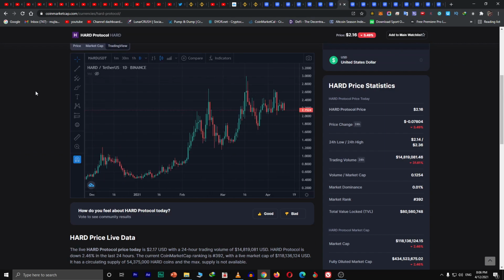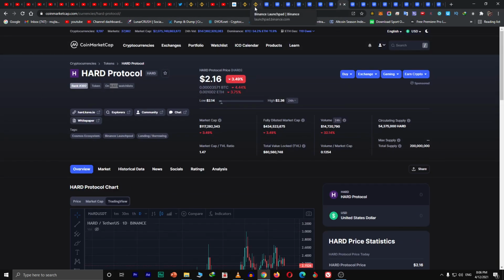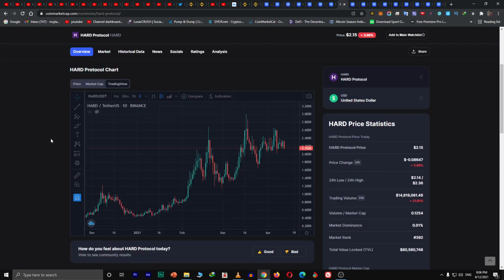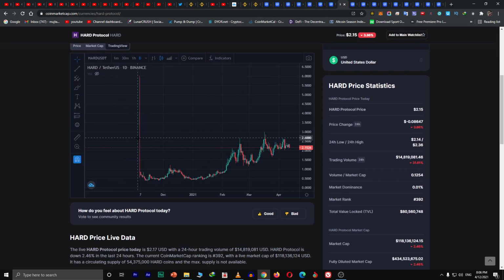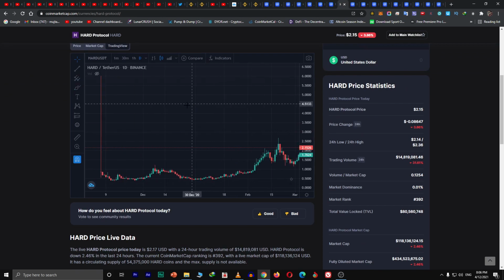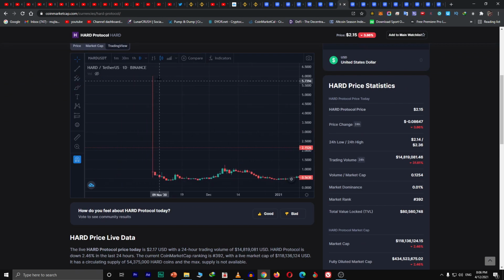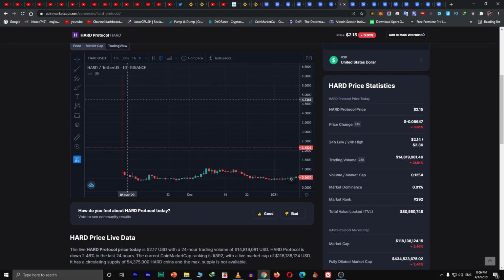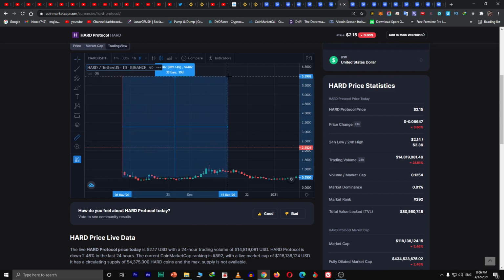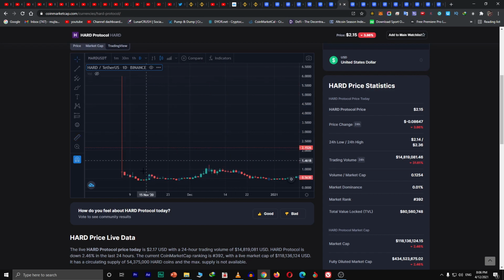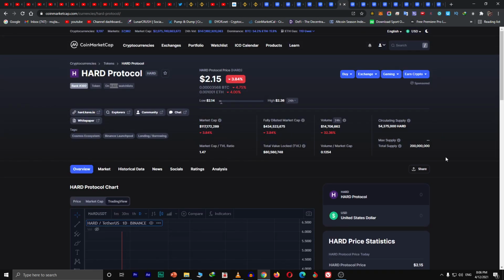Now we come to the Hard protocol, the next one. I'm going to make this video a little quicker because it's getting long. Just look at this long wicked candle. It had a fluctuation of approximately 1000%. It went from $0.8 to $6 in one day, and they had the supply.